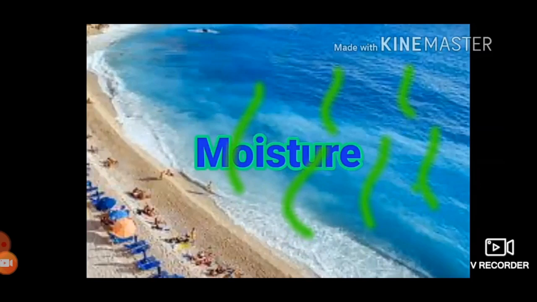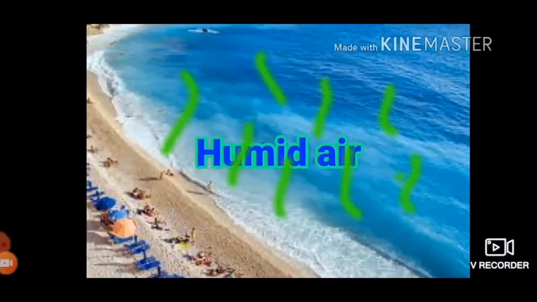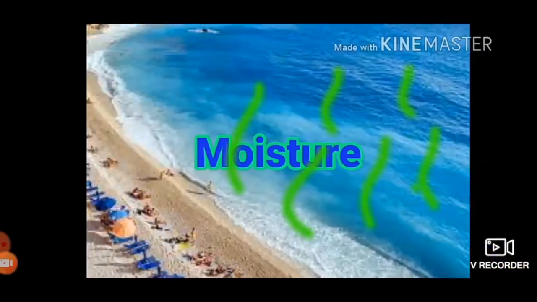Now sea, ocean or coastal region is mostly having water. In those areas the water is continuously evaporating because of the high temperature, and as water evaporates there, air in that area holds a greater amount of what? Yes, vapor. And thus that air is humid air, and that is called moisture. So air with higher temperature holds a greater amount of moisture. Did you understand what is moisture?